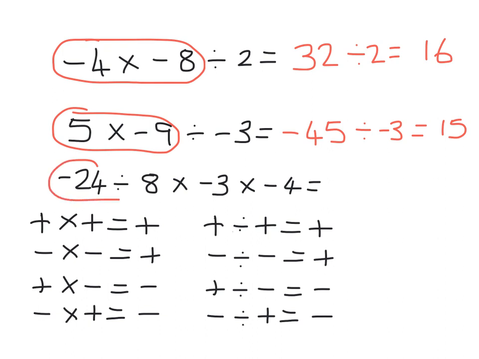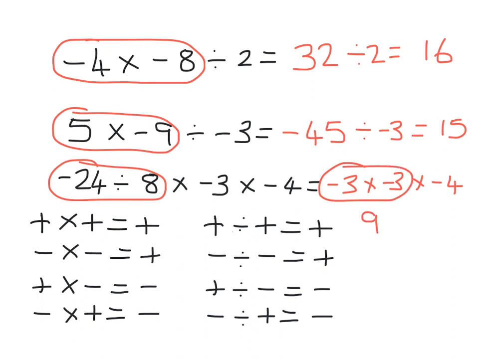Now we've got minus 24 divided by 8. So minus 24 divided by 8 would give us minus 3. I'm going to multiply that by minus 3. And then multiply that by minus 4. So minus 3 multiplied by minus 3 would give us 9. Multiplied by minus 4. And that gives us an answer of minus 36.